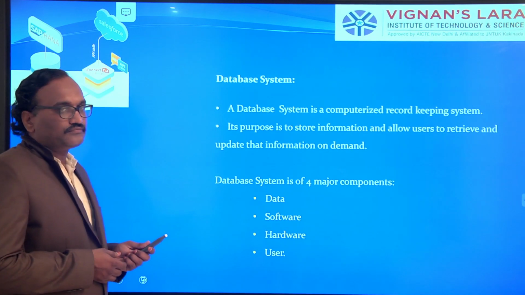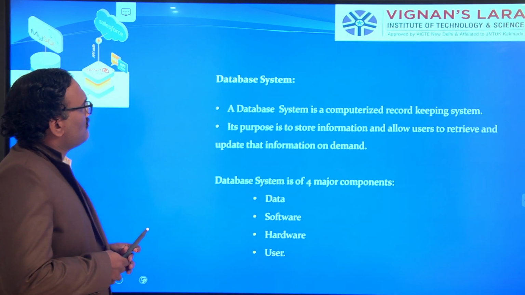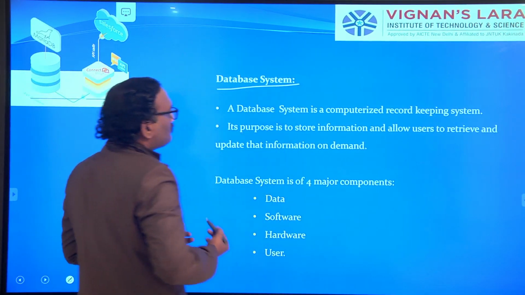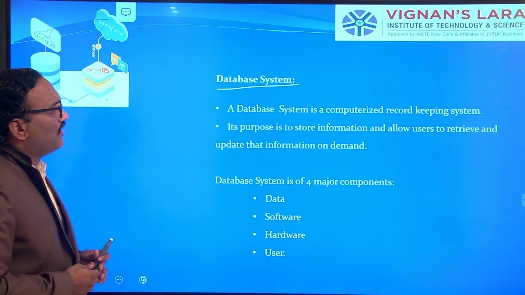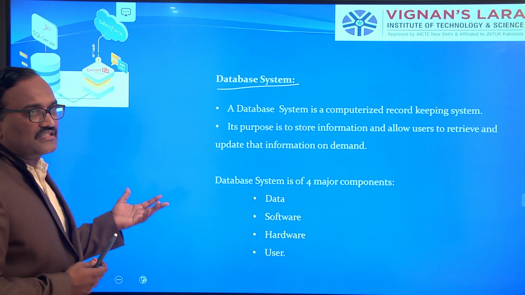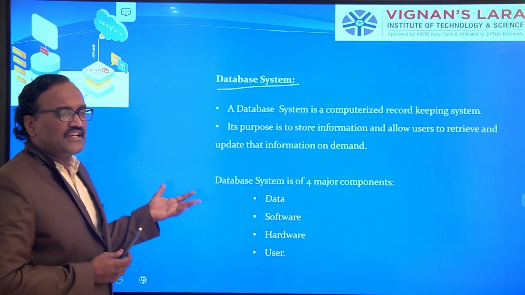So let us see this database system. We are starting our syllabus. In earlier classes we discussed what our textbook says regarding data, database, and DBMS.